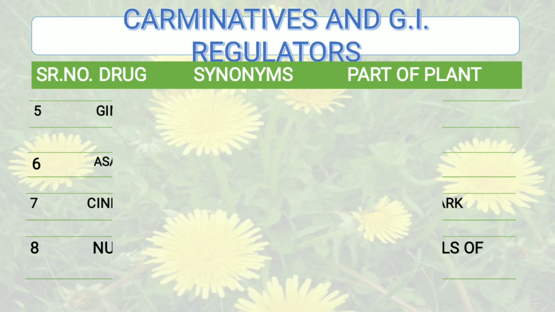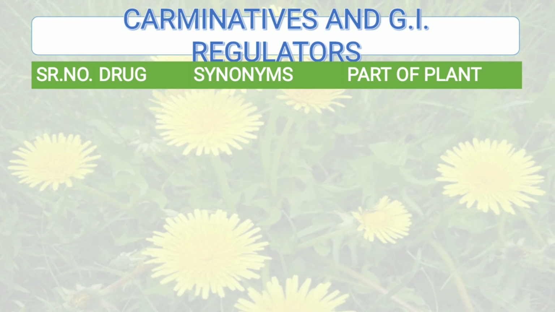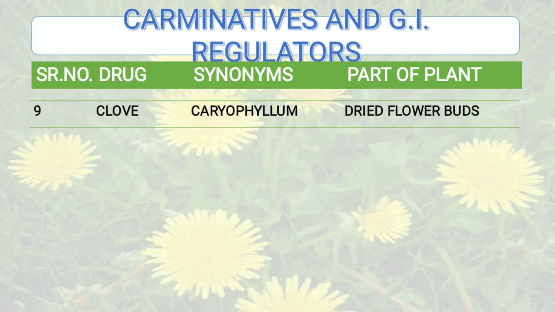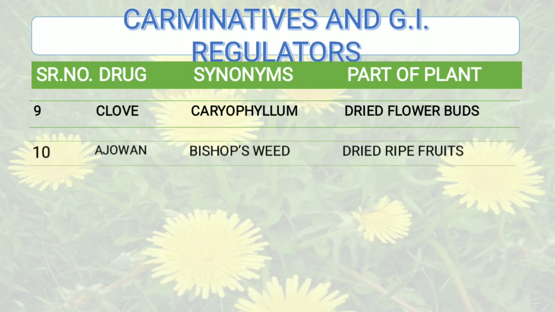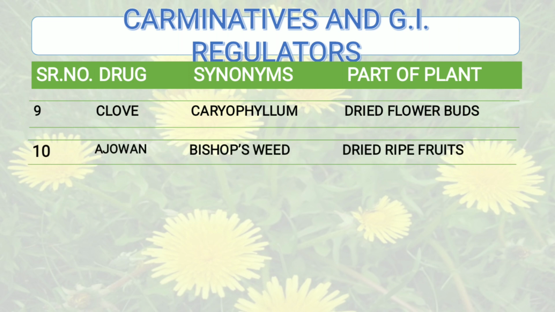Moving further, the next drug which belongs to that of carminatives is clove. Synonym of clove is Caryophyllum and part of the plant that is used is dried flower buds. Then the next drug which belongs to carminative category is ajwain and synonym for the drug is bishop's weed. I repeat, Bishop's weed, and again it is dried ripe fruit.